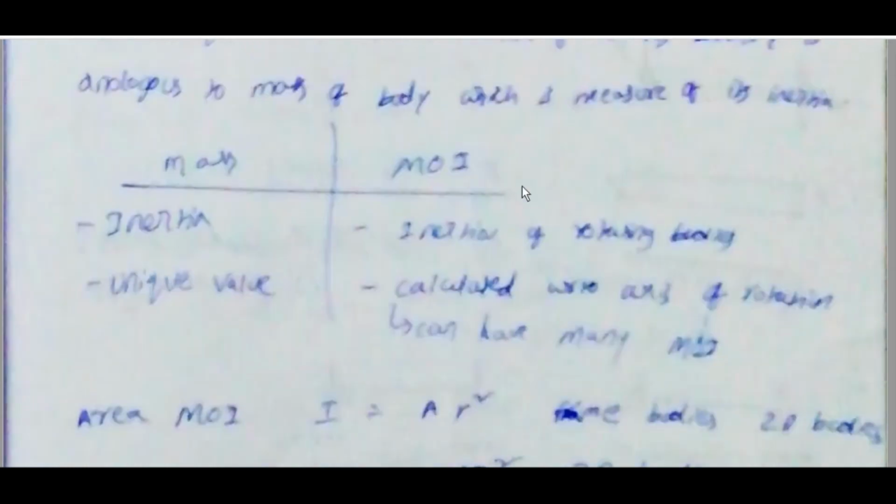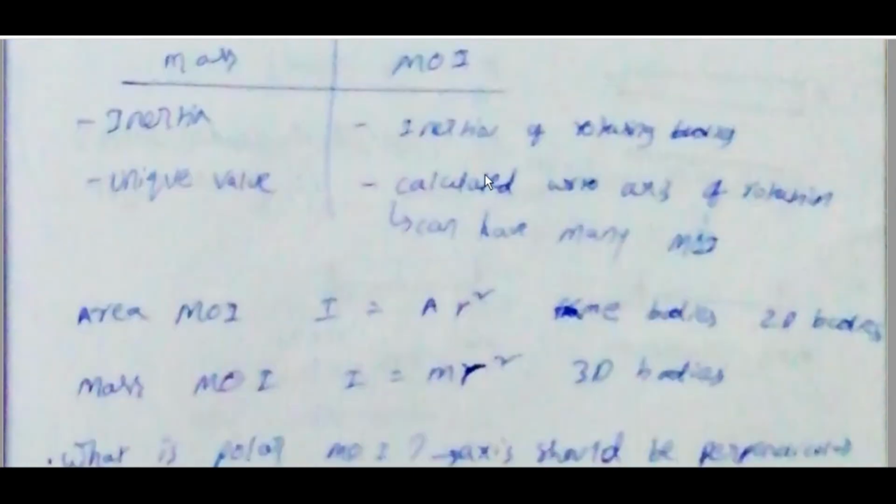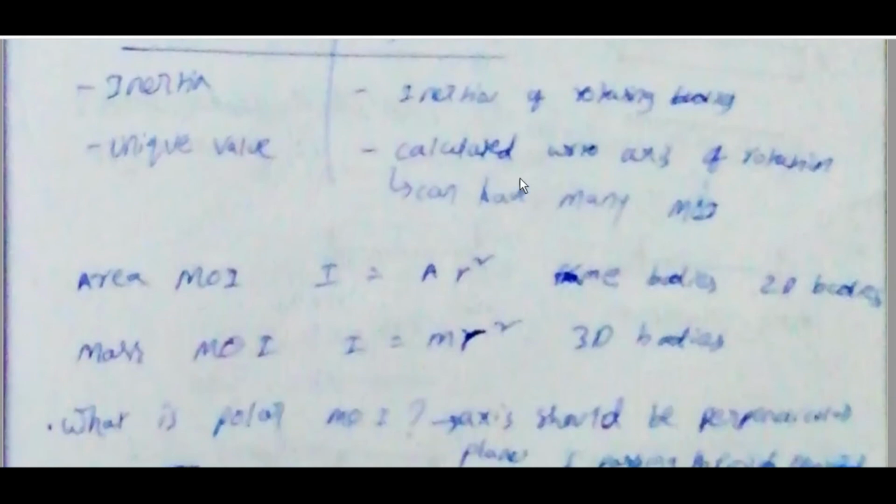What is moment of inertia? Moment of inertia is the inertia of rotating bodies and is analogous to mass of a body, which is a measure of inertia. Mass inertia has a unique value, but the moment of inertia of a rotating body is calculated with respect to the axis of rotation and can have many values. Area moment of inertia I is equal to A r square, for plane 2D bodies. Mass moment of inertia I is equal to m r square, for 3D bodies.